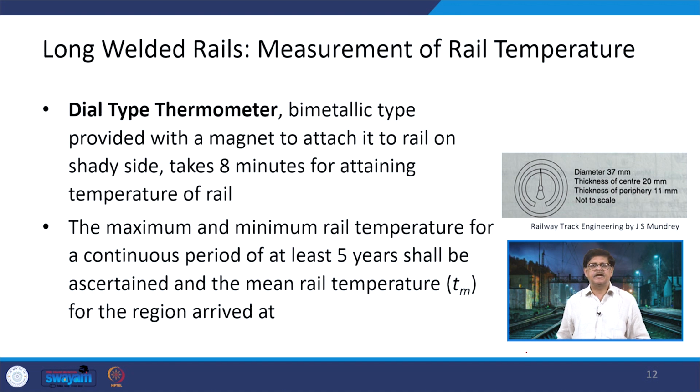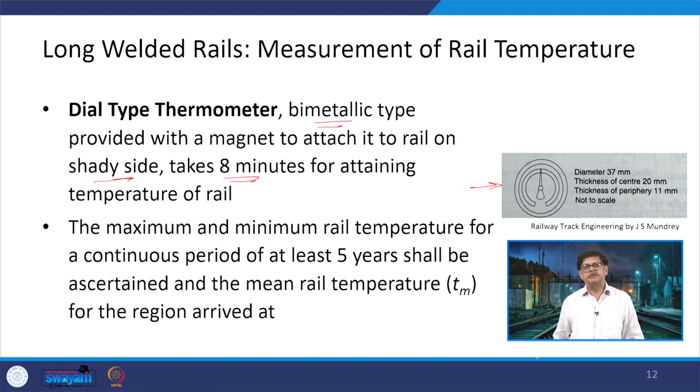The third type is a dial type of thermometer. Again, this is being shown in the diagram on the right hand side. This is a bimetallic type which is provided with a magnet and it is attached to the rail on a shady side, and it takes around 8 minutes to attain the temperature of the rail section. So, it is a bit faster arrangement.